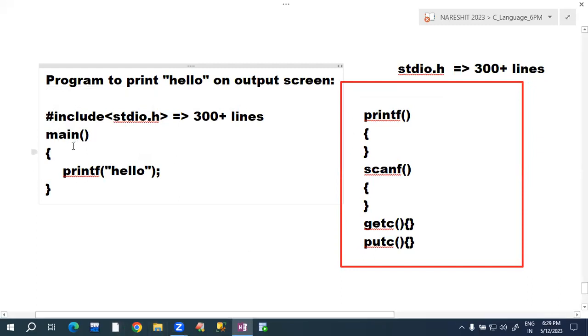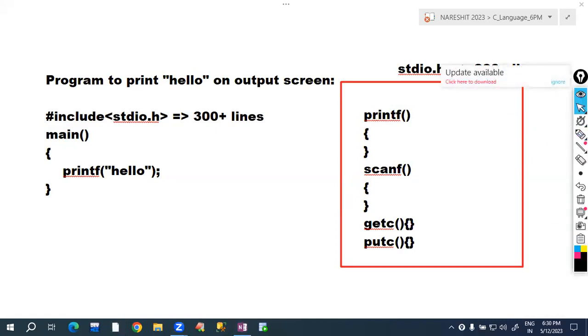So if the compiler detects this hash symbol, what does the compiler understand? Compiling means translation. Is this program in a high level language or a low level language? High level language. Our language is a high level language. Computer language is a low level language.